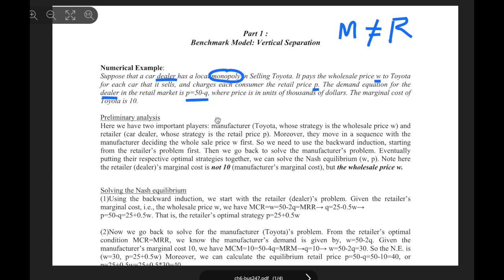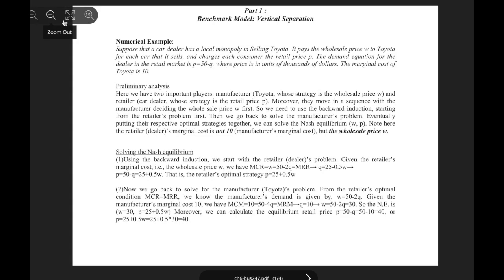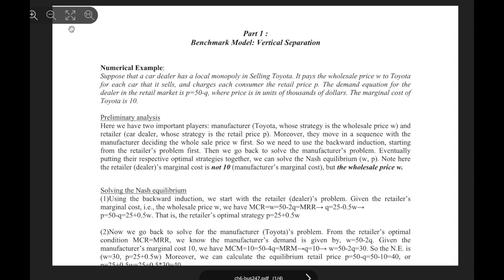So now we have a little mixed explanation about the price and the cost. So we have to separate which one belongs to which, right? First, we have the manufacturer, Toyota, and we have the retail dealer, right?